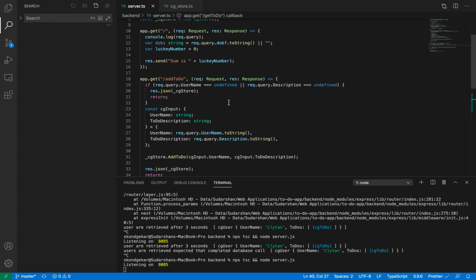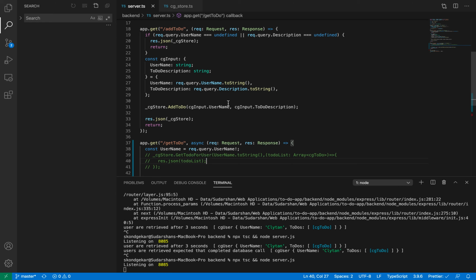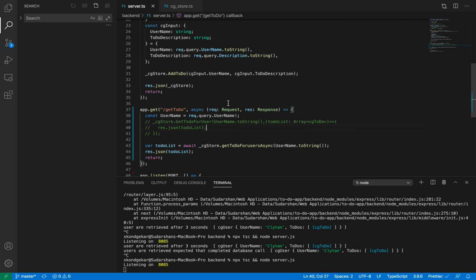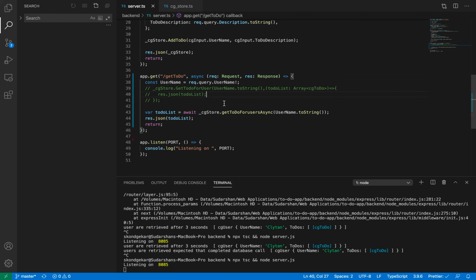This is how asynchronous and callback work, and this is the most important thing for front end and back end. You should understand this one. You should try it and get your hands dirty and try to understand this, because this is the most important thing to know.